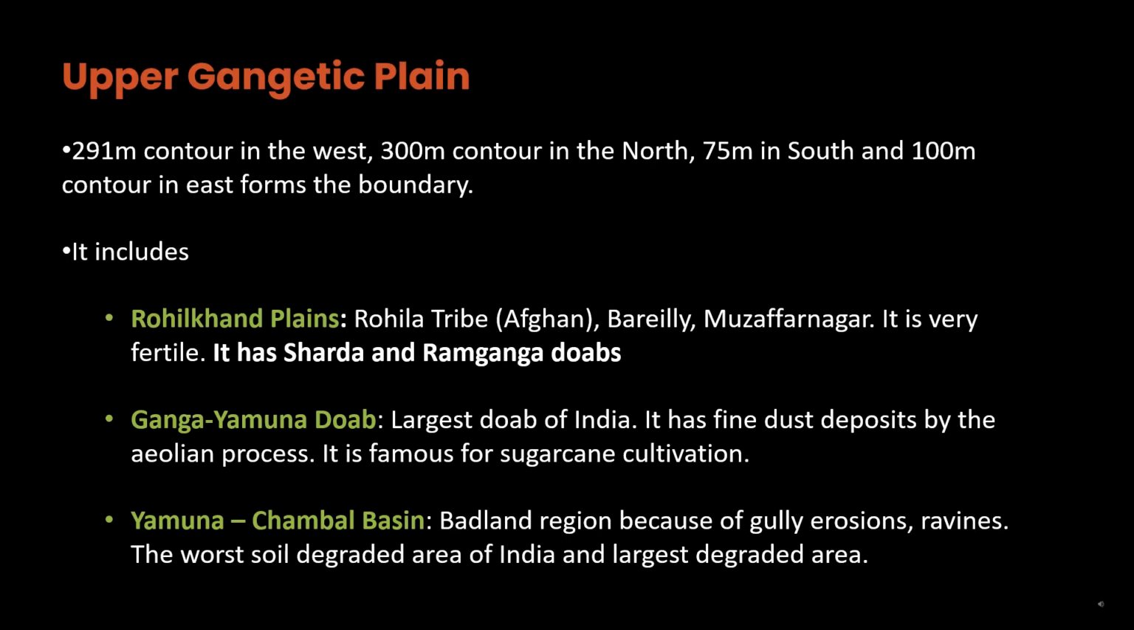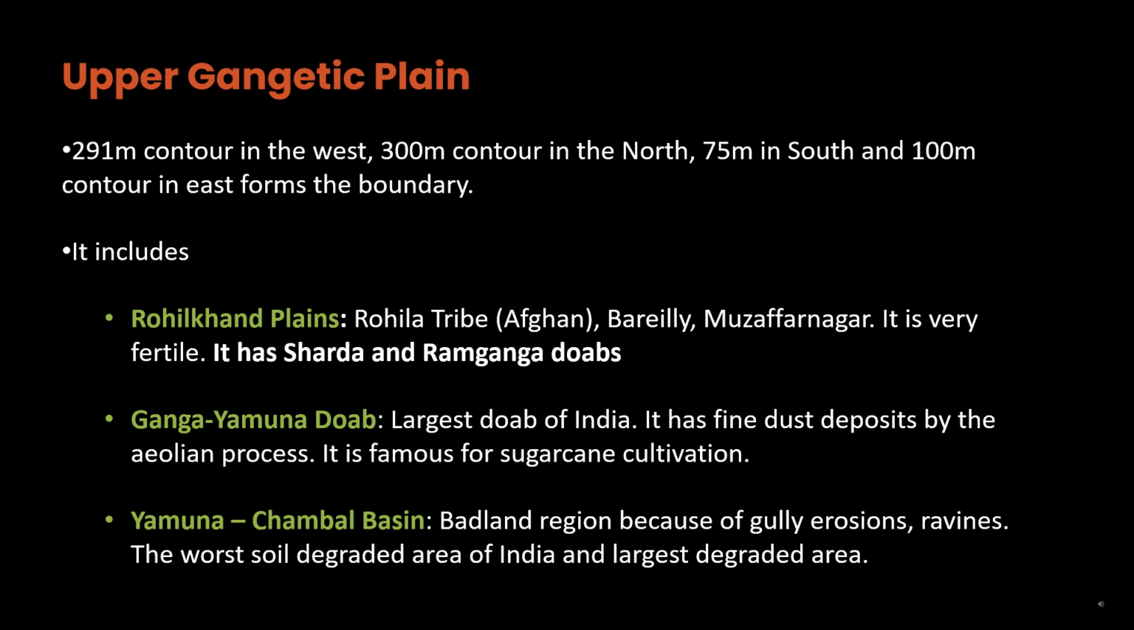Upper Gangetic Plain. The 291 meters contour in the west, 300 meters contour in the north, 75 meters in the south and 100 meters contour in the east form the boundary. It includes the Rohilkhand Plains, Rohilla tribe, Afghan, Bareilly, Muzaffarnagar. It is very fertile. It has Sharda and Ramganga Doabs. Ganga-Yamuna Doab is the largest doab of India. It has fine dust deposits by the Aeolian process. It is famous for sugarcane cultivation.